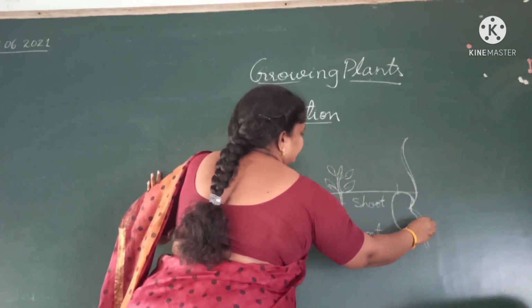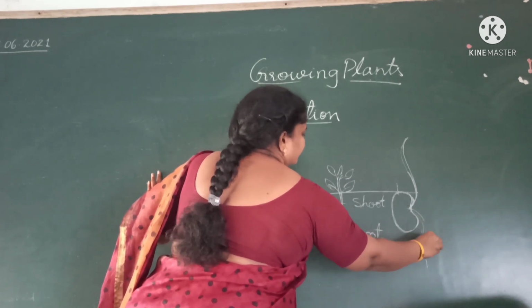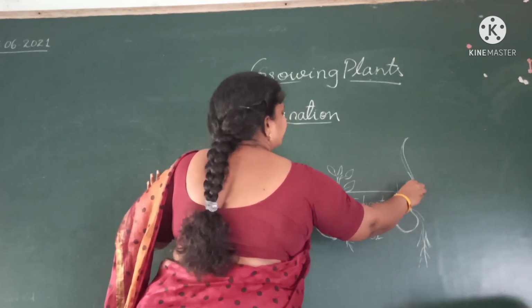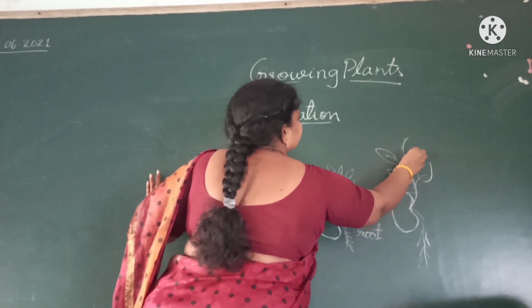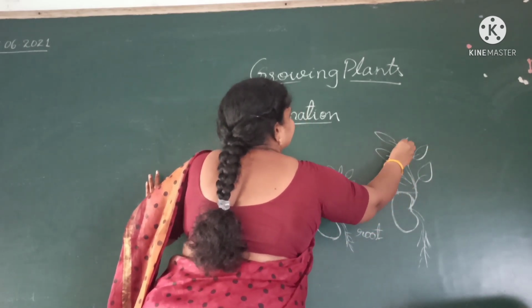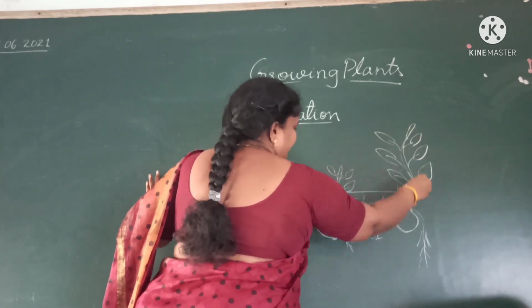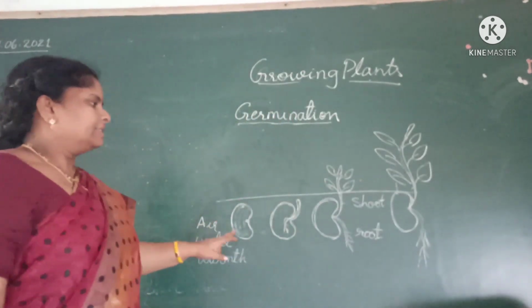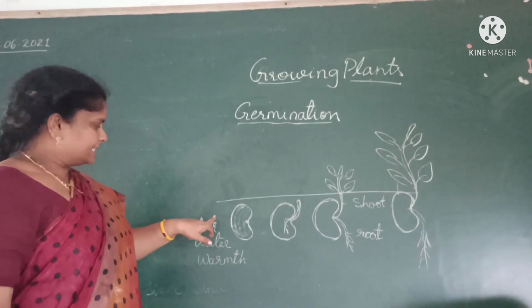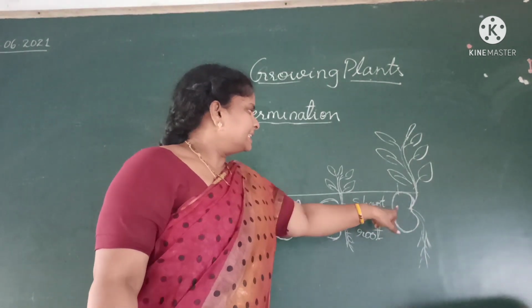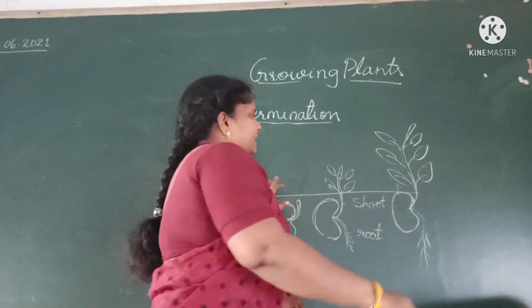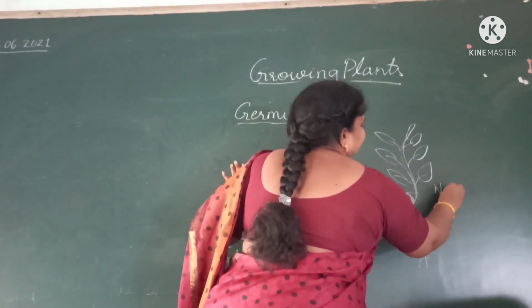Here you can see the root system and here shoot system. Above the soil you can see the shoot system, and below the soil the root system you can see. See, this is the first stage, second stage and third stage, and finally we will get a new plant.